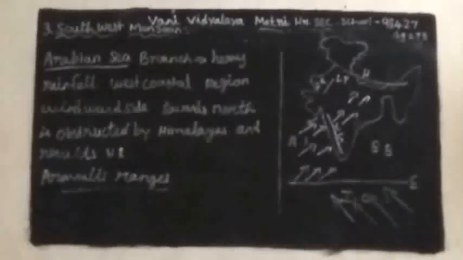The Aravalli mountains are located parallel to the wind direction, so Rajasthan, the western part, does not get much rainfall from this branch.